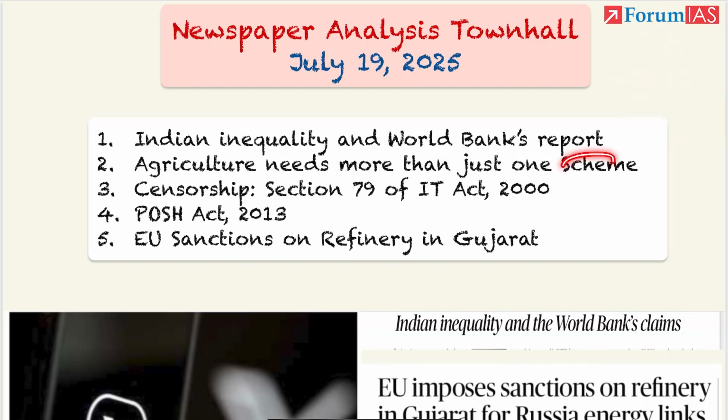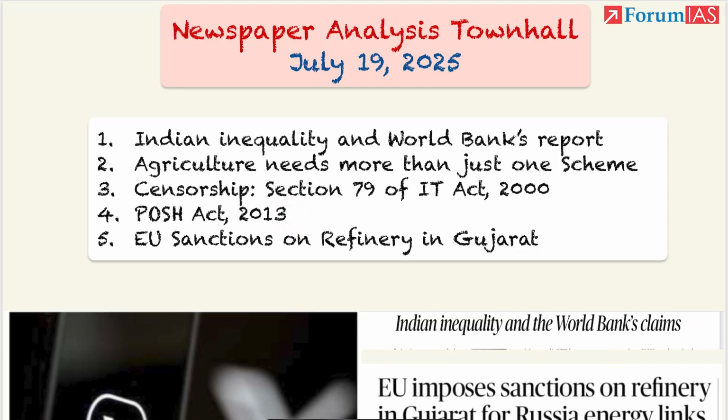Second, the recently launched scheme, Krishi Dhanya scheme. We will see the provisions of the scheme and also what more needs to be done. Third one, censorship. Here we will see various provisions of the IT Act 2000 under which the censorship can be done or content can be removed from the online platform.